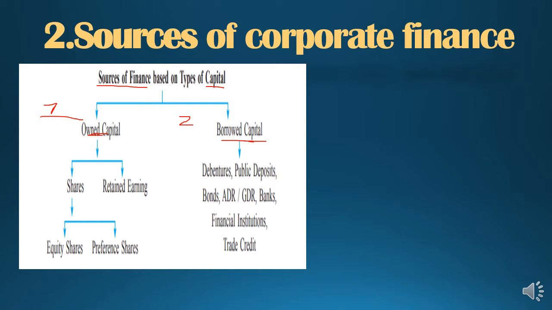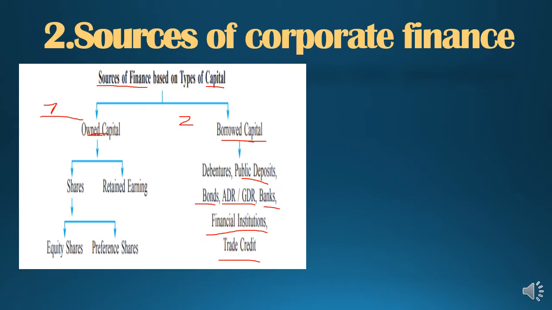in which further own capital is divided into two, share and retained earning. And share is again divided into two types of shares, that is equity shares and preference shares. And borrowed capital is also divided into types. The first ones are debenture, public deposits, bonds, American depository receipt and global depository receipt, that is ADR and GDR, banks, financial institution, trade credit. So these are the sources of finance, or we can say the types of capital.